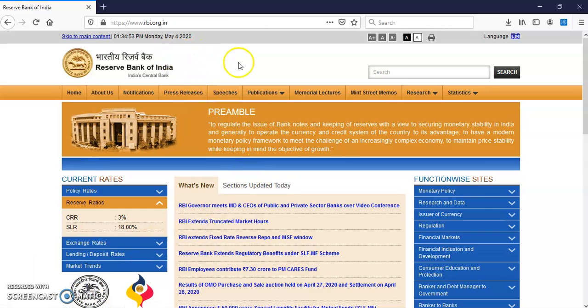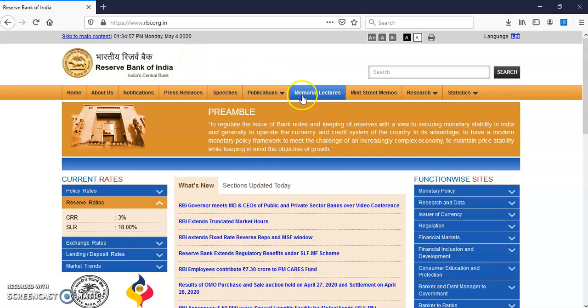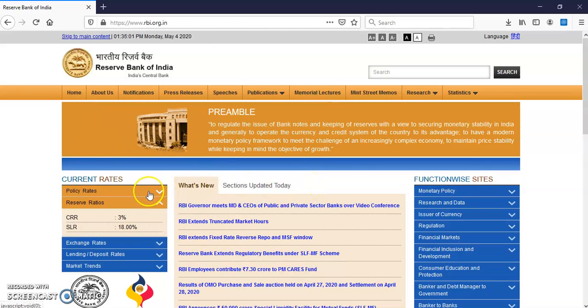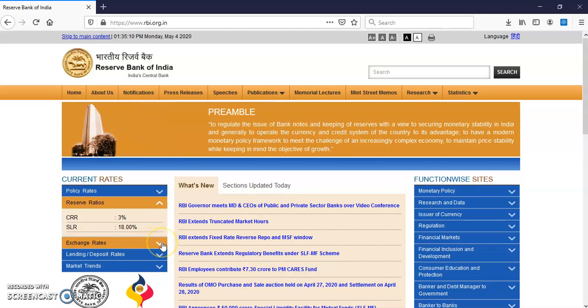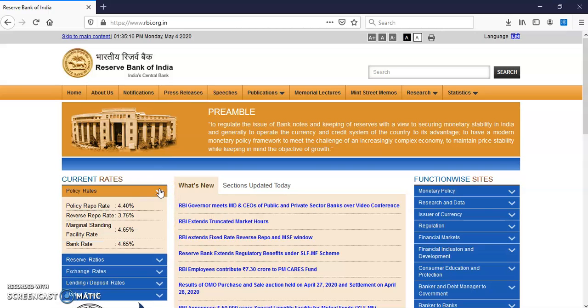Once you search rbi.org.in, once you go to this website, you will see different kinds of policy rates and reserve ratios, which we did last time: CRR, cash reserve ratio, SLR, statutory liquidity ratio, and your repo rate, reverse repo rate. You can check the current rates. If I move to the policy rates, you can see the policy repo rate is there, reverse repo rate is there, marginal standing facility rate is there, bank rate is there.